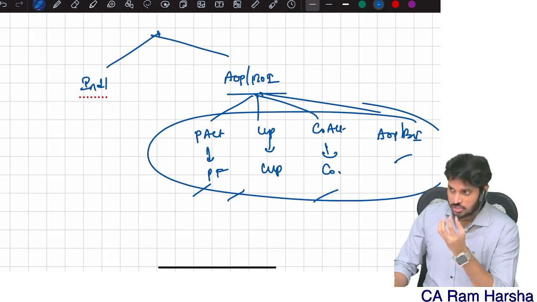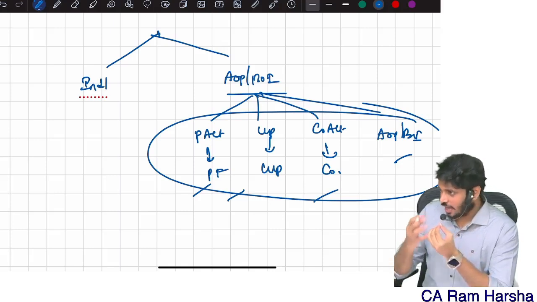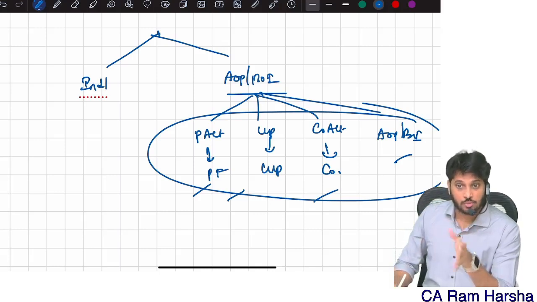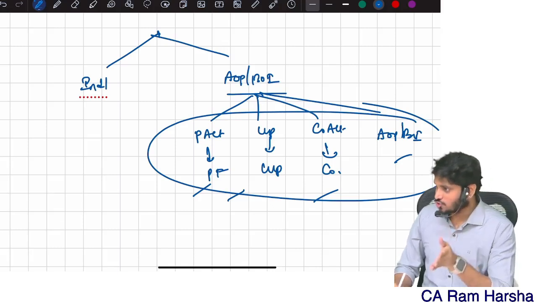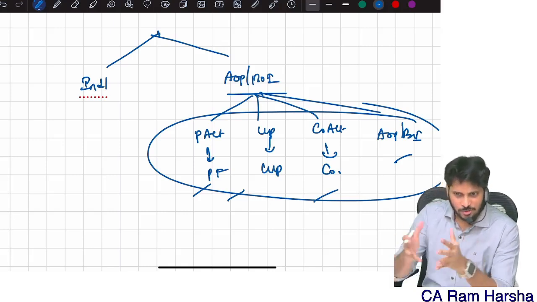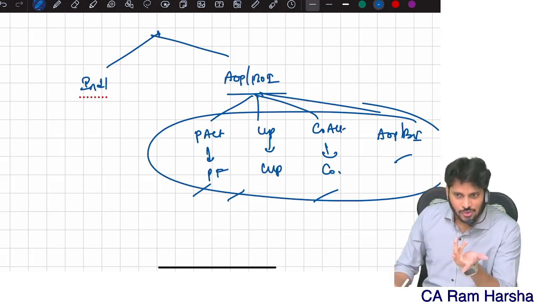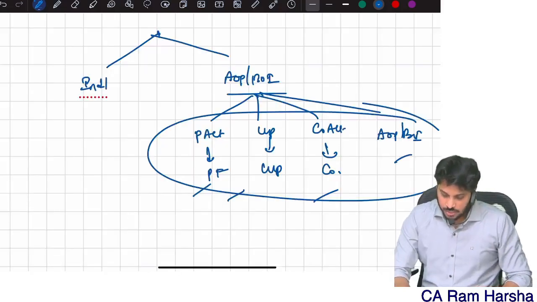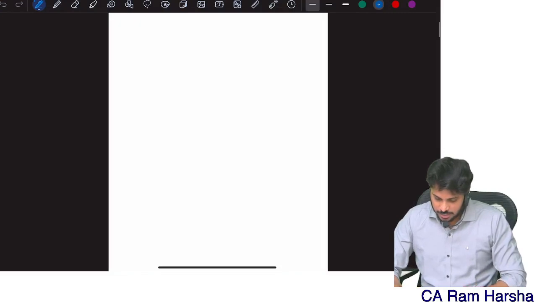If an association is doing some activity without registration, we call them AOPs. If they register under Partnership Act, that's a partnership firm. So basically partnership firm, LLP, Companies Act, all these are actually AOPs only. Basically they are all associations only. They're not individuals, right? They're a group of people, right? That's why it's called association. Are you clear? Now, what are the tax rates that are applicable for us?